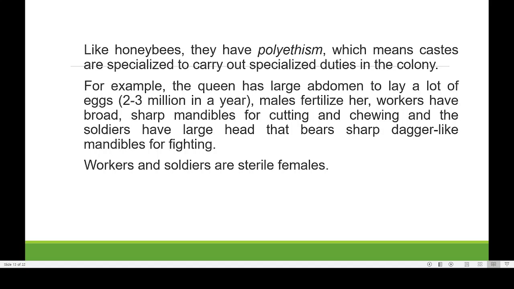And as you can see here, both types of worker, whether they are soldier or a normal worker, do not have any reproductive function. They are mainly sterile females.